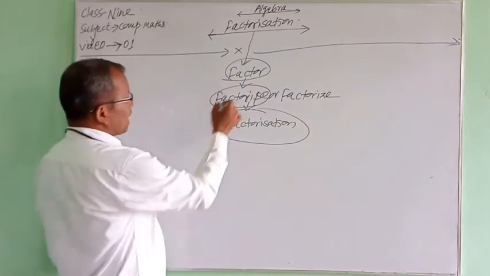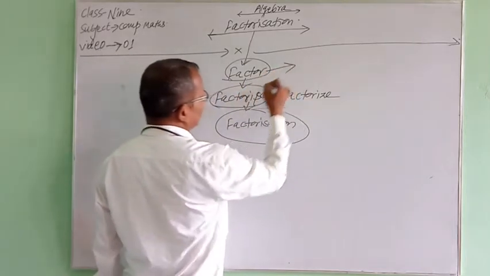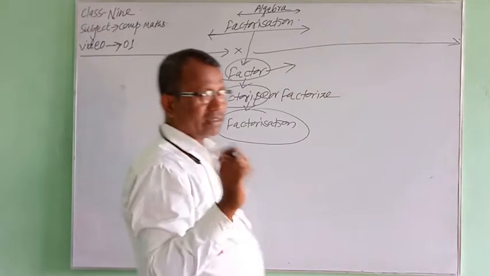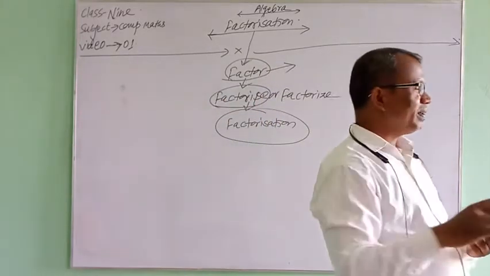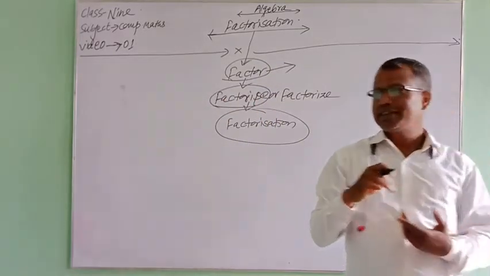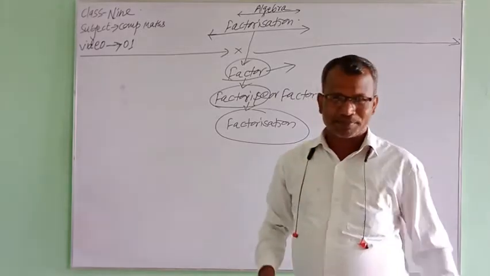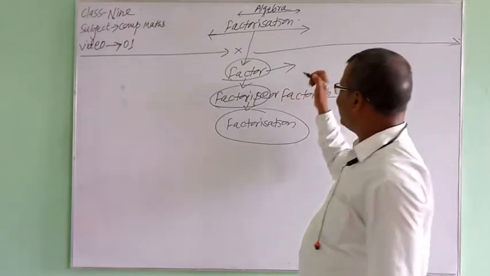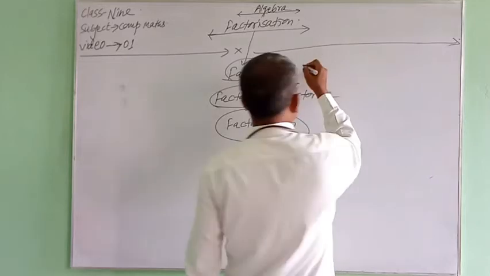You are well familiar with the word factor. You have studied this in class 5, 6, 7, 8 as well. Factor means a set of numbers.